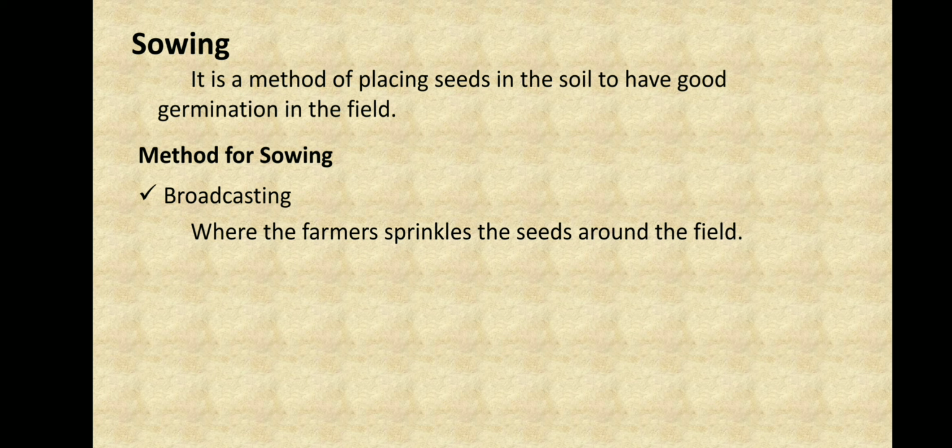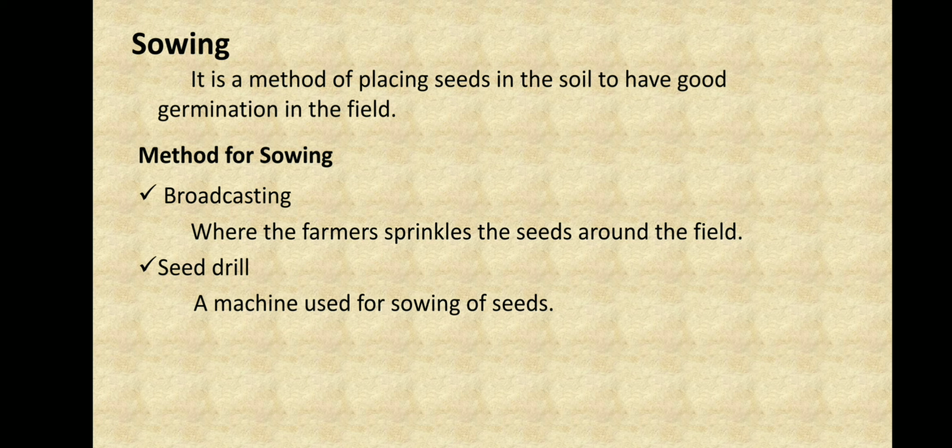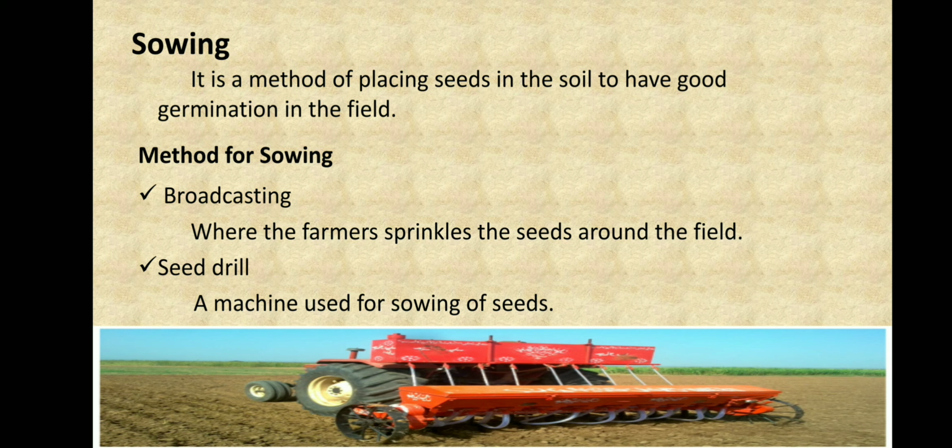To avoid this method, we have a machine called the seed drill. It is a machine used for sowing seeds. Now we have prepared our soil and we have sown the seeds. And this is the machine by which the seeds are sown.